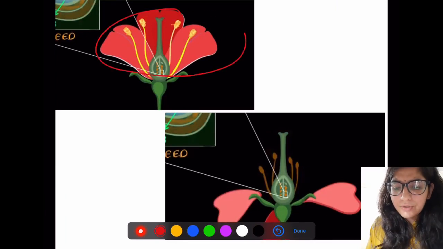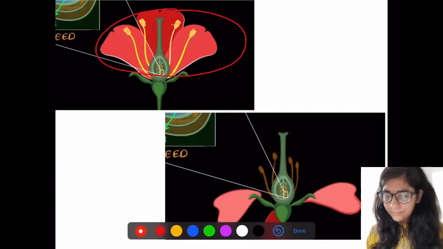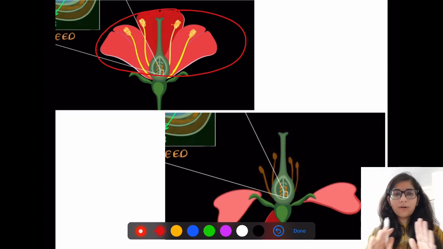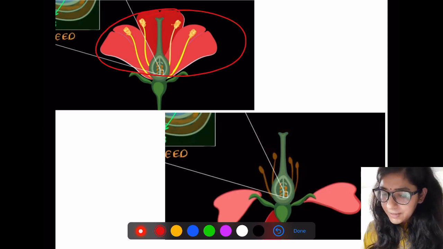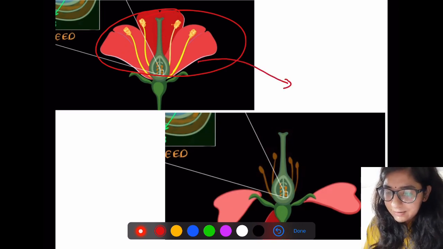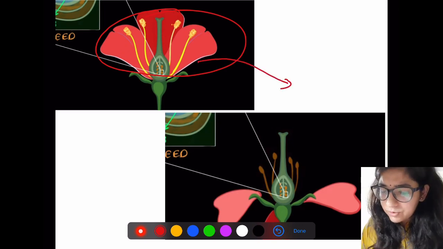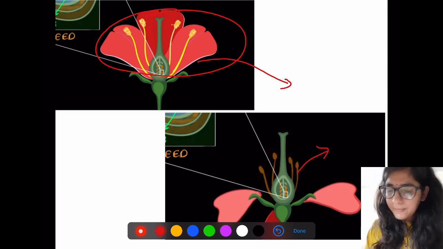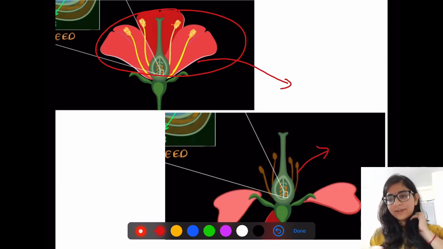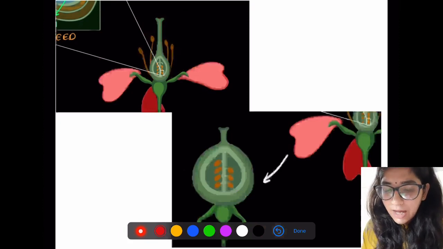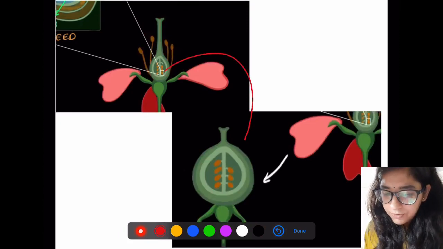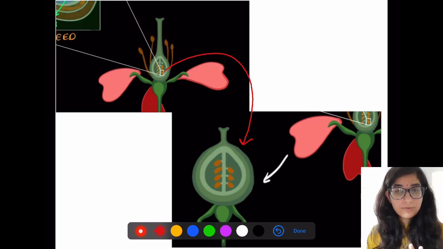What will happen to the flower, the other parts of the flower? Once embryo formation is there and the embryo is getting developed, the petals will fall off. We don't need the male part now, so the male part will also degenerate, and the petals will fall off. Now what happens to the ovules?